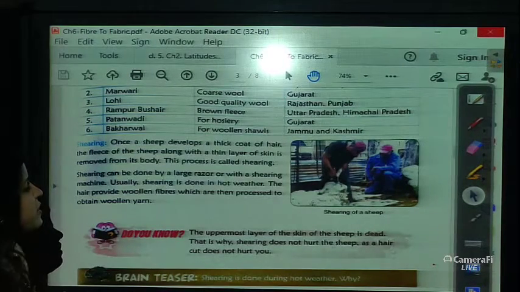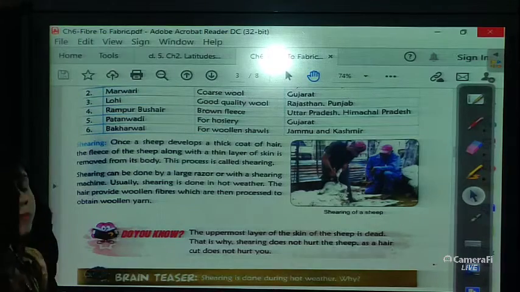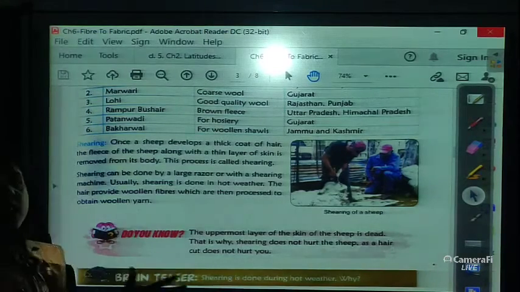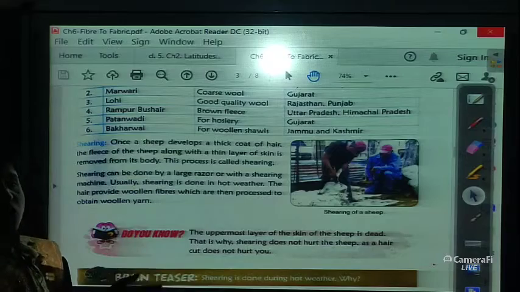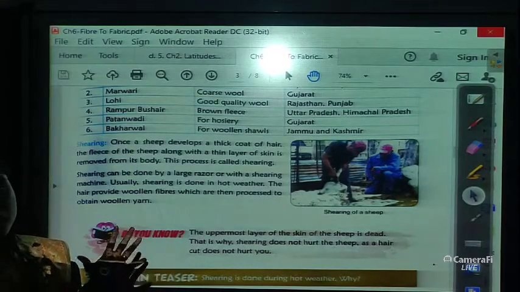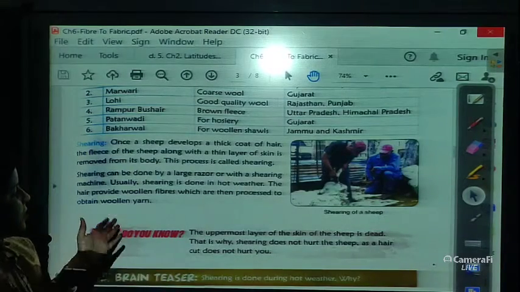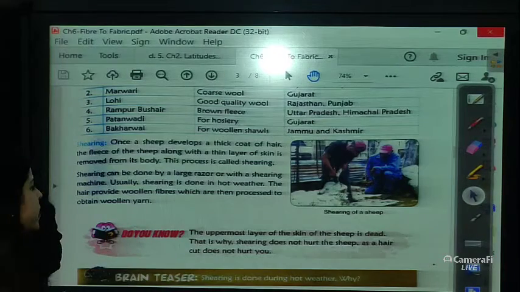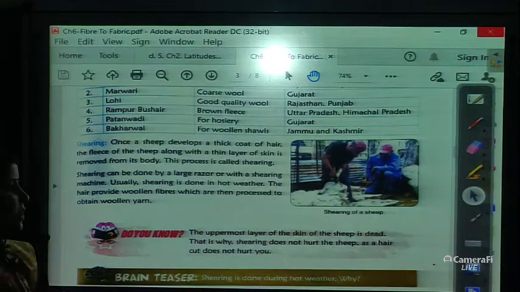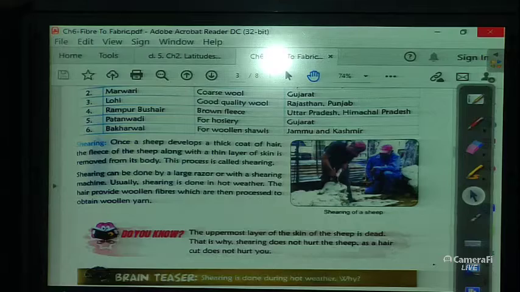Usually shearing is done in hot weather. Why? Because in winter they need very thick hair to protect themselves from the cold. So the shearing is mostly done in the hot weather, so that they can feel relaxed. The hair provides woolen fibers which are then processed to obtain woolen yarn.